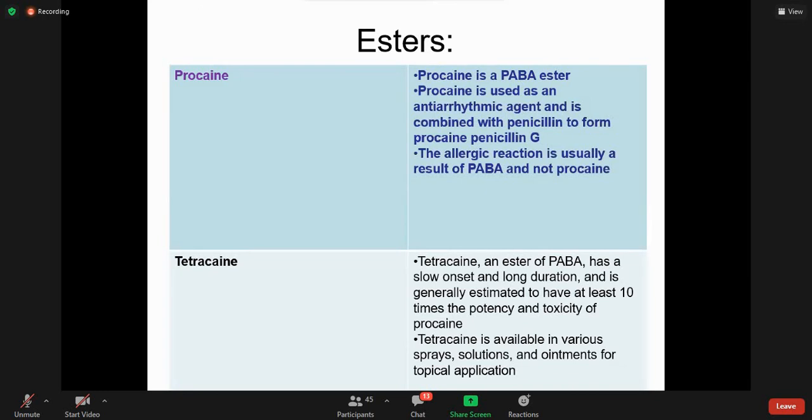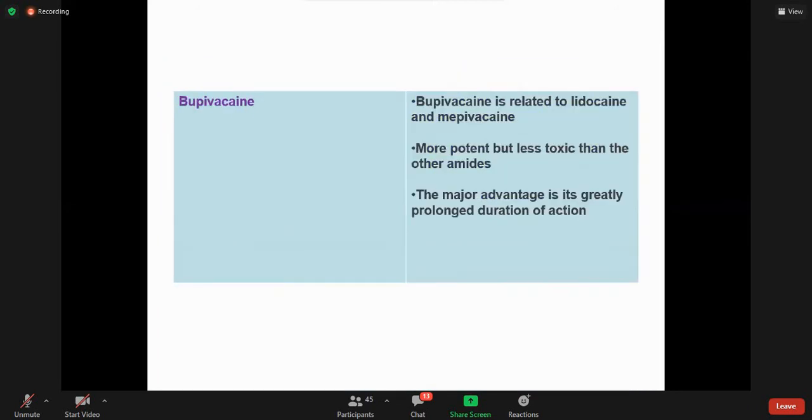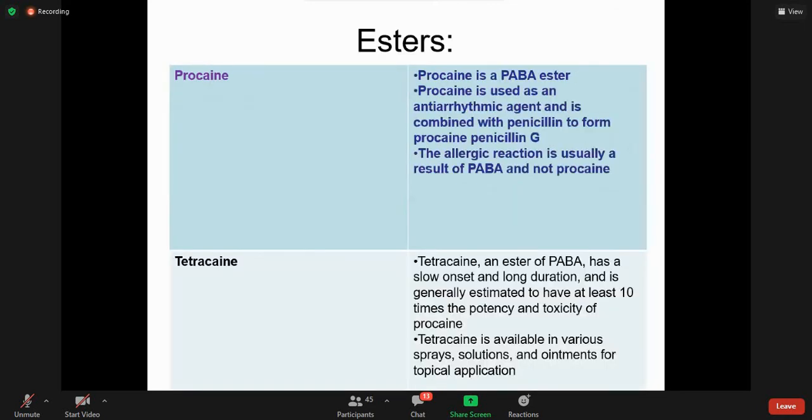Now the esters group, there are other examples as well in the amide group, but I have discussed the key examples of the amide group. If anyone is interested, he or she can go through the book, right? But at least you must remember these important amide local anesthetic agents.